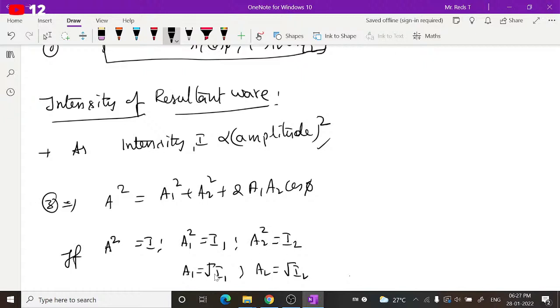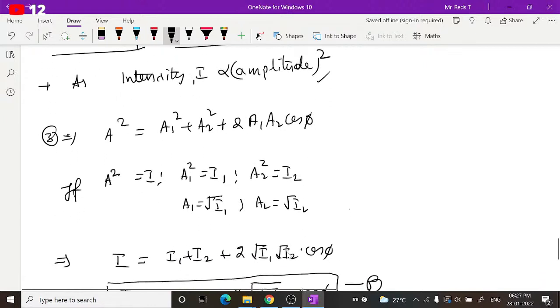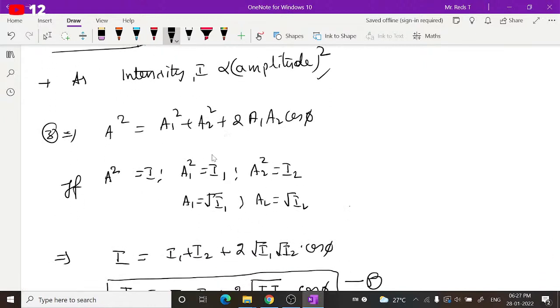If you take the square of the amplitude of the first wave, it is the intensity of the first wave, whereas the amplitude of the first wave is the square root of the intensity. Similarly, a2 square is I2, which means a2 will be the square root of I2. If you substitute this, you get the intensity of the resulting wave: I is equal to I1 plus I2 plus 2 root I1 into root I2 into cos phi.